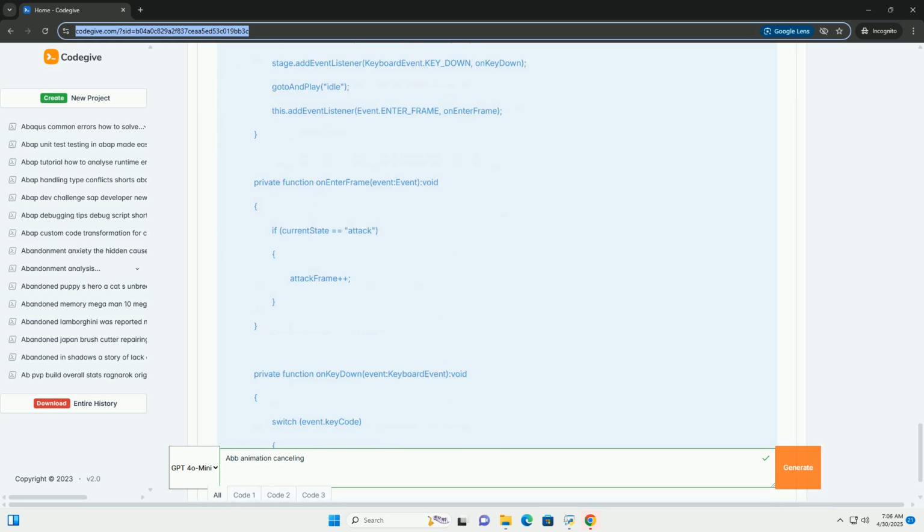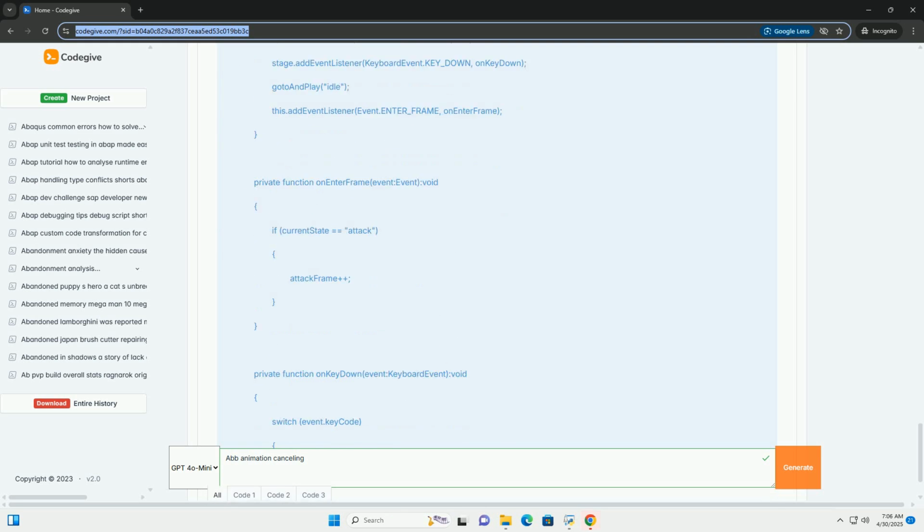2. Fundamental concepts. Before diving into the code, let's understand the core concepts. Animation clips/states. Your animations are typically divided into separate clips or states, for example idle, walk, attack, jump, dodge. Each state represents a distinct action the character can perform. Transitioning between states. The process of smoothly switching from one animation state to another. This is where animation cancelling plays a vital role.